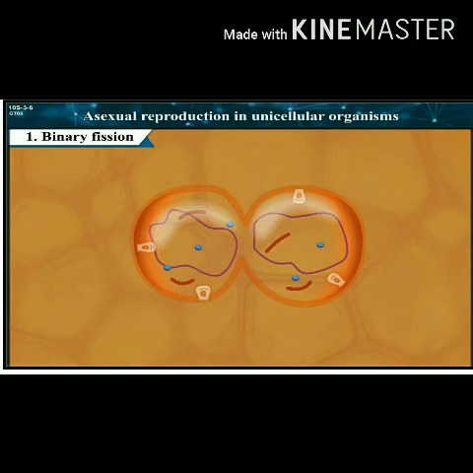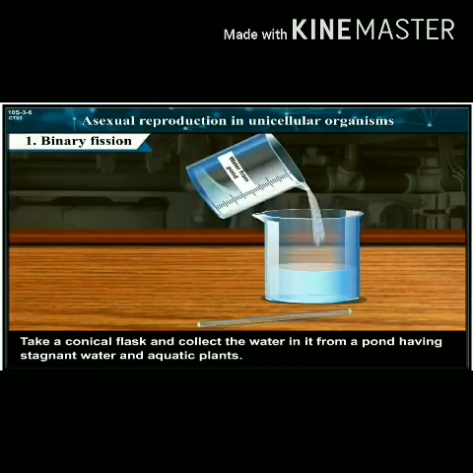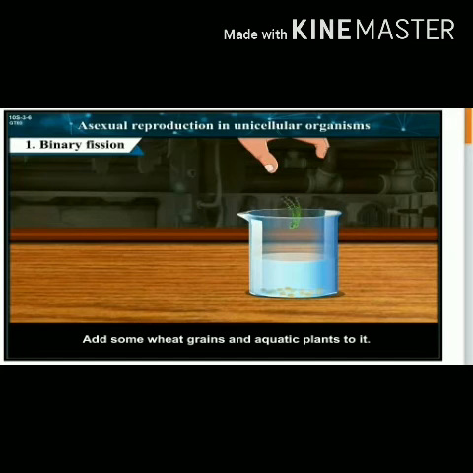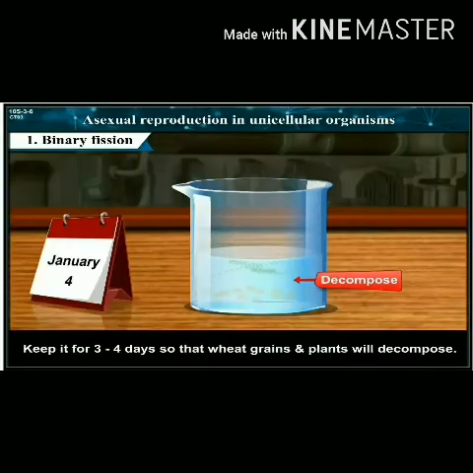Now, asexual reproduction in unicellular organisms. First is binary fission. Try this activity. Take a conical flask and collect water in it from a pond having stagnant water and aquatic plants. Add some wheat grains and aquatic plants to it. Keep it for 3 to 4 days so that the wheat grains and plants will decompose.